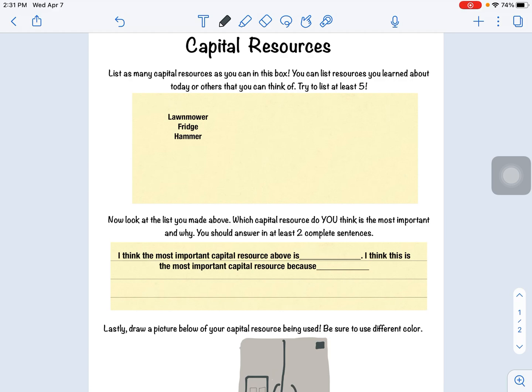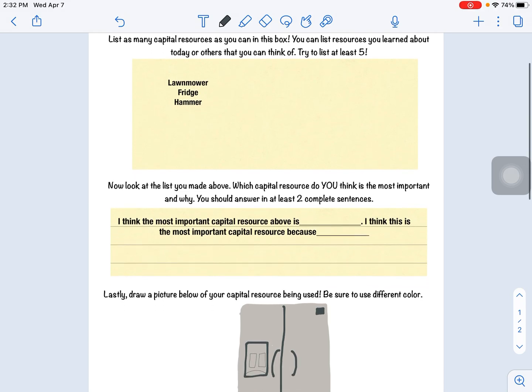Another example is a fridge. What does a fridge do? Well, it helps us keep our food nice and cool so it doesn't go bad. And a hammer. We can use a hammer for building things and many other projects. Those are just a couple of examples that I came up with here. You are going to list at least 5. Try to do more than 5.